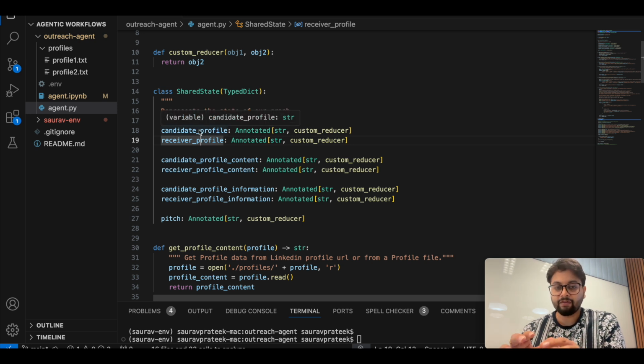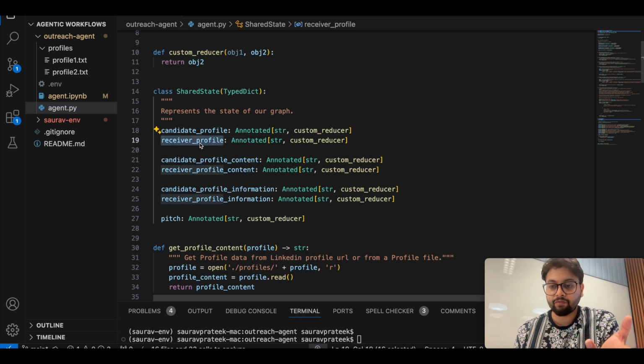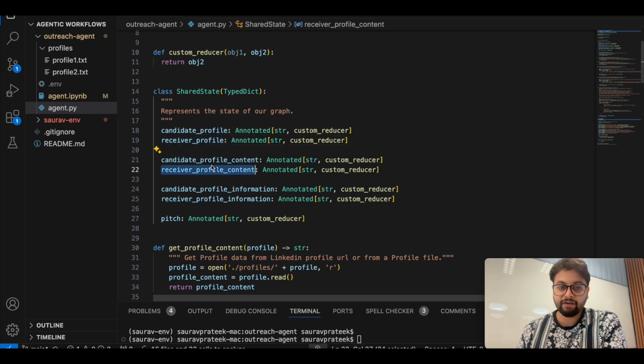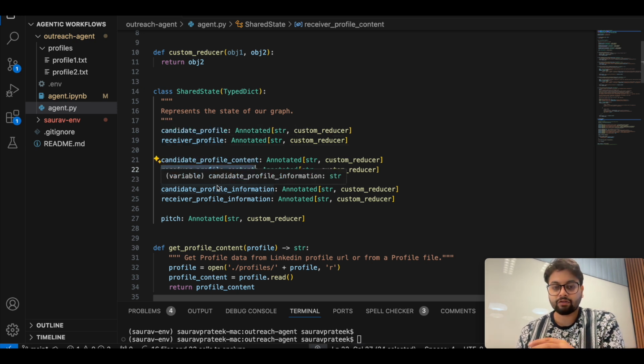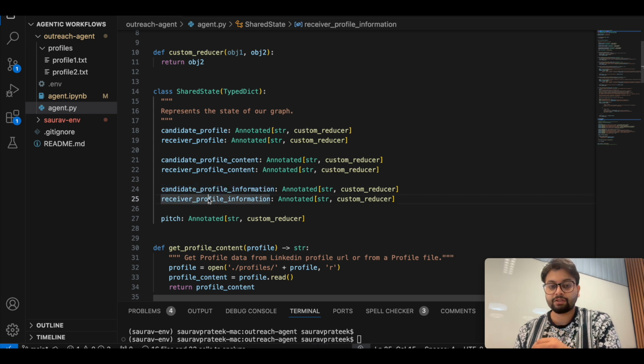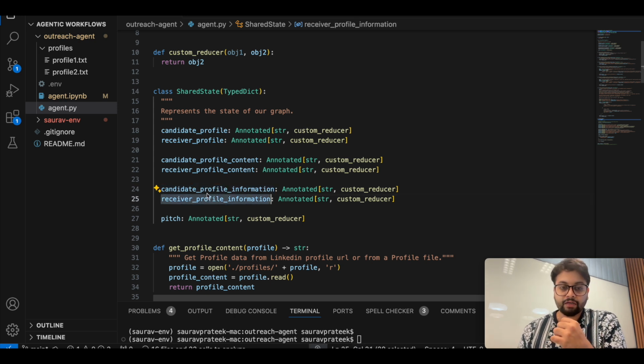So when the AI agent starts, it will get the candidate profile URL and the receiver profile URL. The first one or two nodes will extract the profile content and save it here. Then the next two nodes will get the required information for candidate and receiver, and store it here. And then the last node, which creates the referral pitch, will get the candidate profile information and receiver profile information, and store the result in the pitch, right?